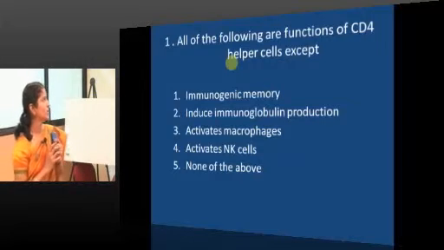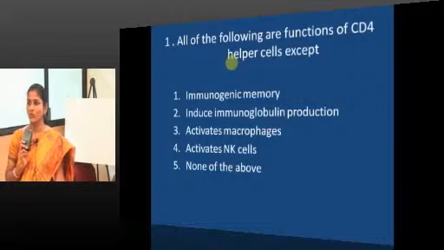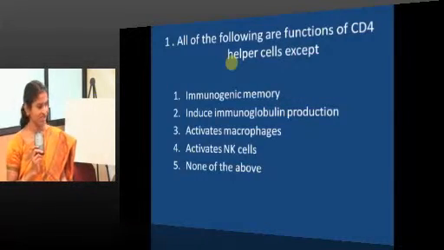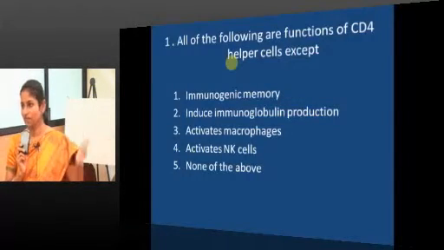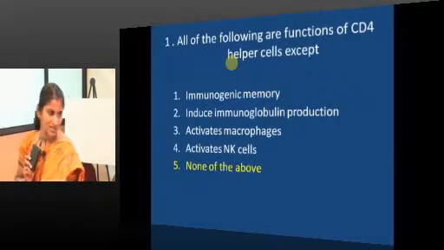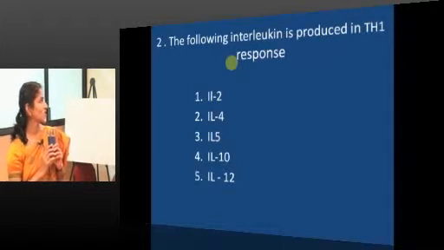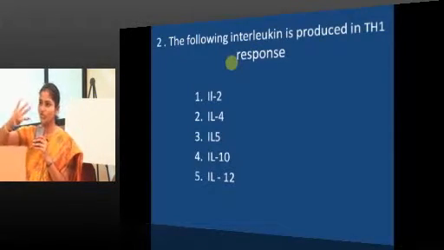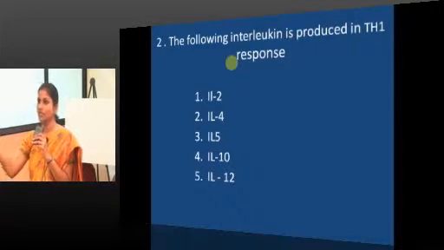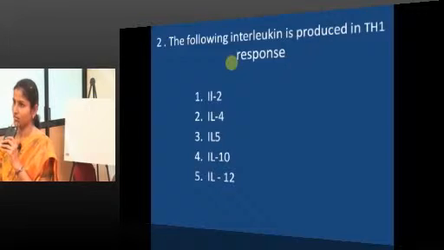Now all of the following are functions of CD4 helper cells except, now your answer is none of the above. So everything is a function of helper T cells, the masters. Next. The following interleukins produced in TH1 response. TH1 for type 4 hypersensitivity, remember, recollect the granuloma formation pathogenesis.